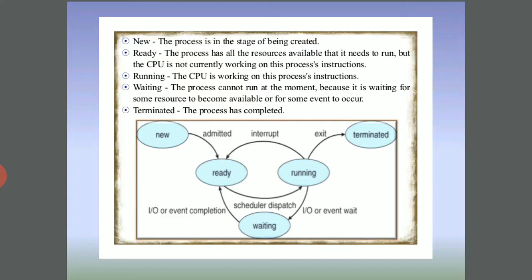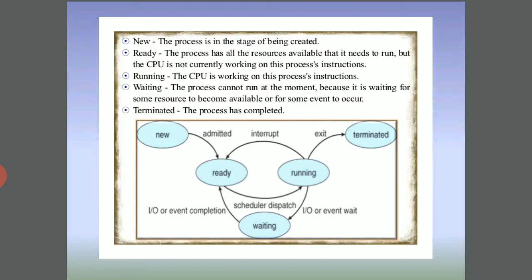The new, ready, and the waiting. Here see the diagram: the new and the terminated and the ready and running. And next, the input output completion.